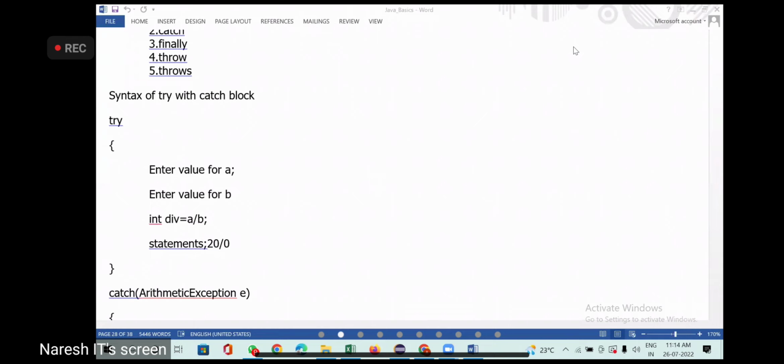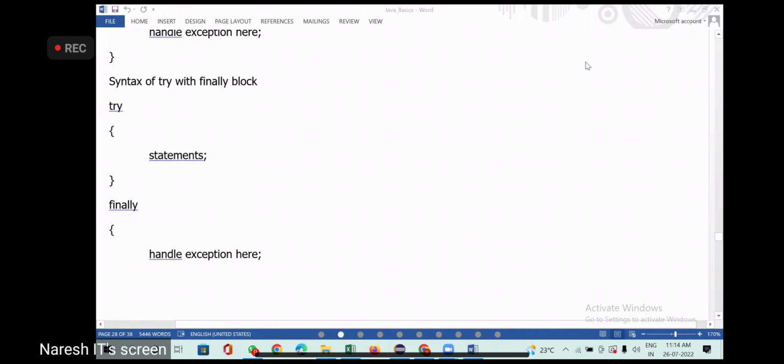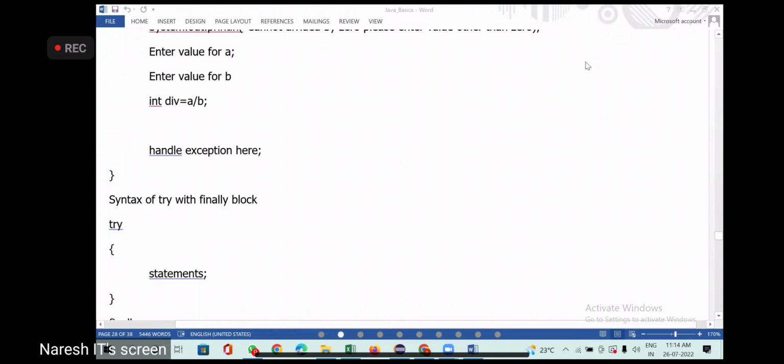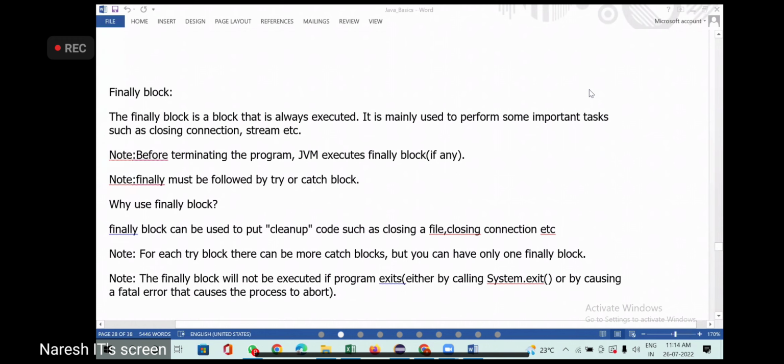Mostly interviews ask the question: difference between catch and finally. Make a note. What is the difference between catch and finally?